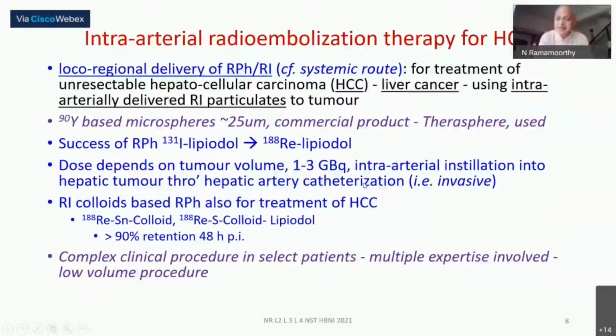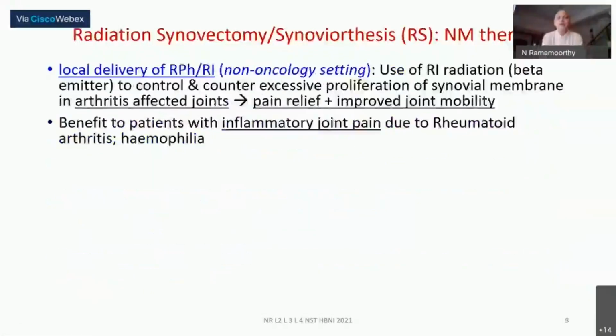In normal nuclear medicine, we said it all goes through the systemic route, that is oral or intravenous injection. From the blood, it goes to the target organ, some reaction takes place, then it is held up. Instead here, this is actually loco-regionally delivered, taking advantage of the hepatic artery being the primary source, and you are attempting this. Therefore, multiple expertise, interventional cardiologist, everybody will be needed. It is not a relatively simple procedure, but just to complete the picture, I have put one slide on that.